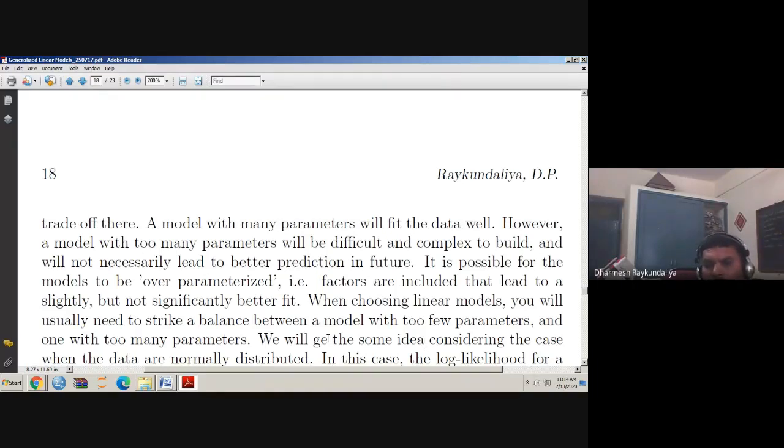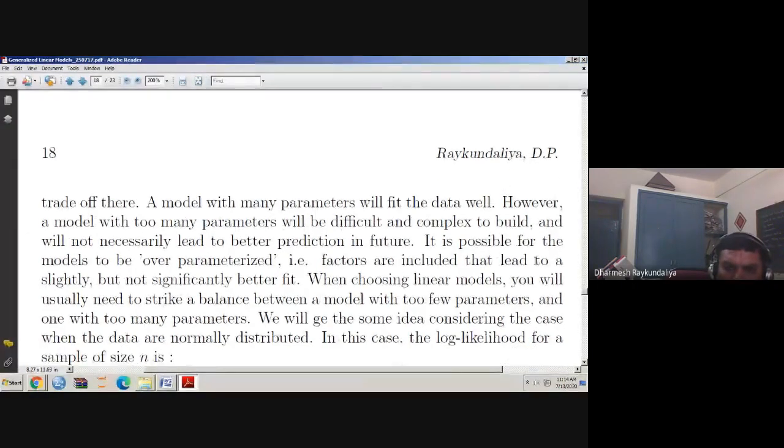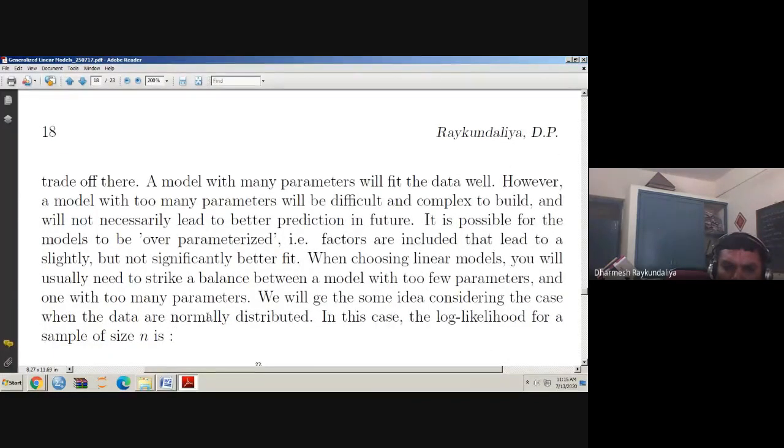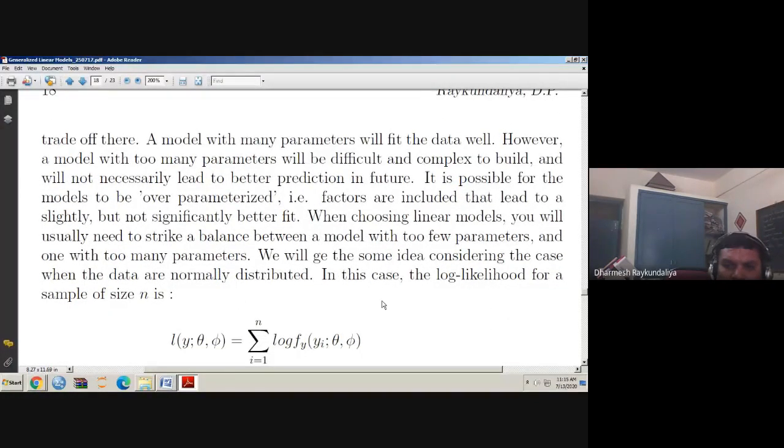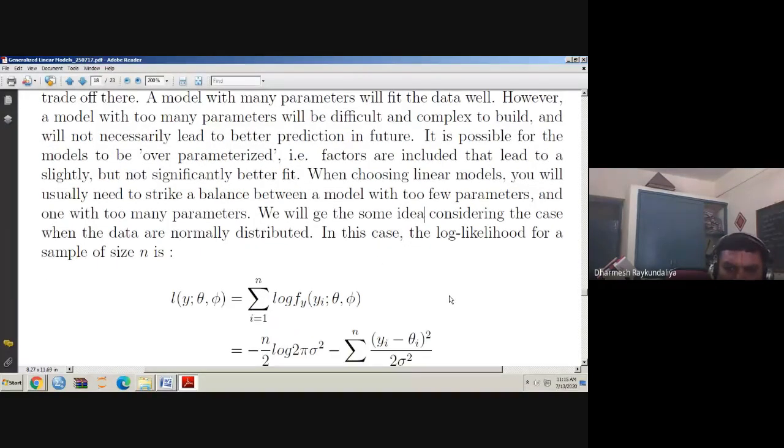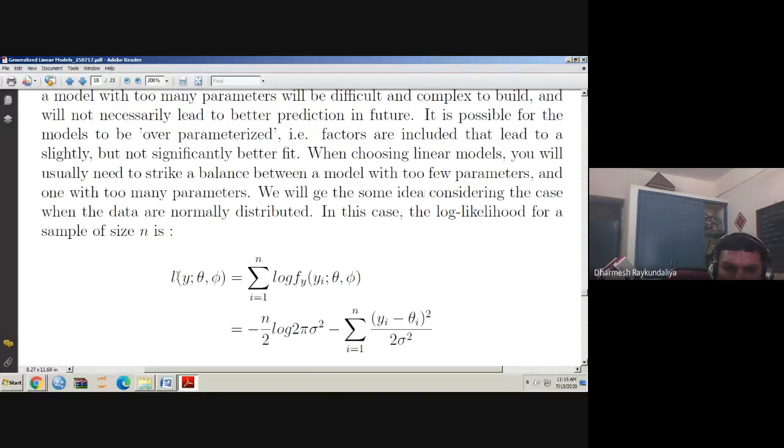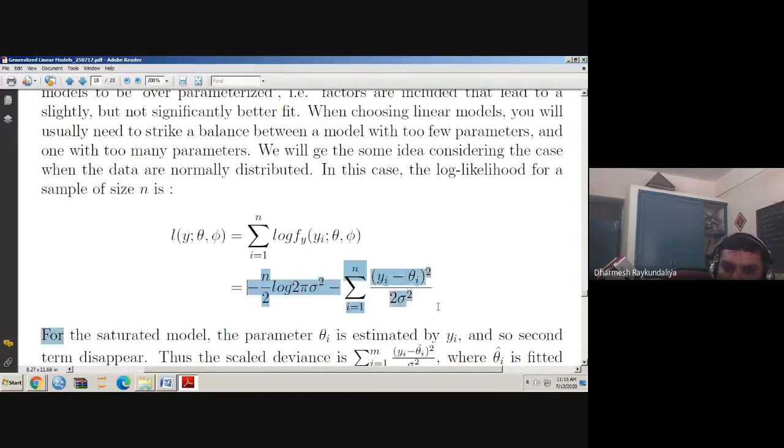We will get some idea by considering the case when the data are normally distributed. Let us understand this with the normal distribution. In this case, the log likelihood of the sample of size n: we know that f(y) is nothing but 1 upon root 2 pi sigma e raised to minus half ((yi minus mu i) upon sigma) raised to 2. When we have n observations, we write the likelihood and then we take the log. We get the log likelihood, and the form of the log likelihood of a normal distribution is this.